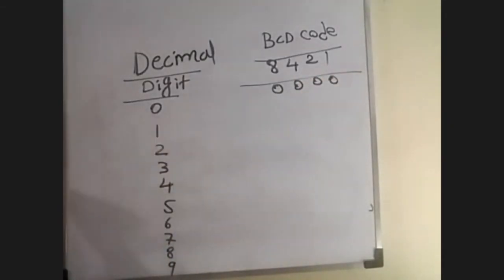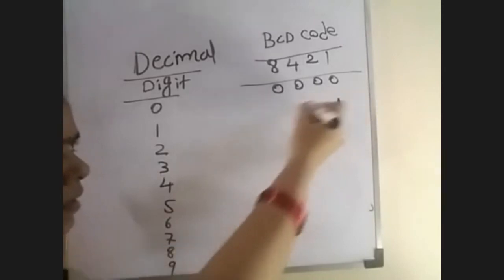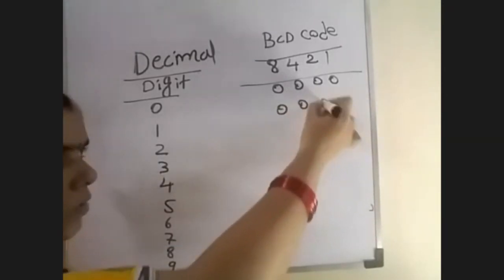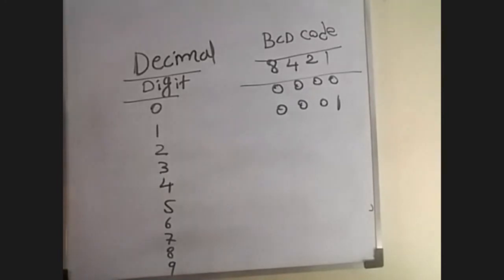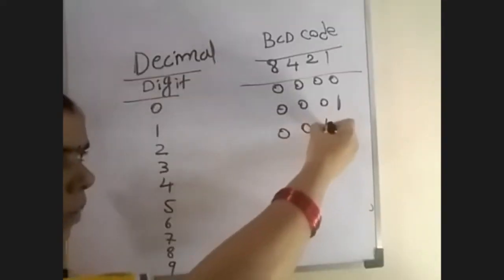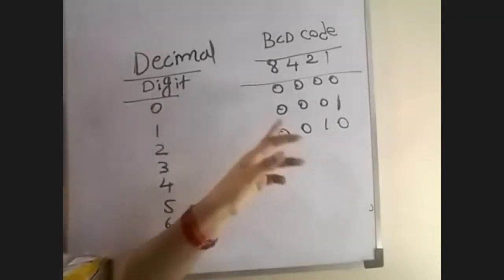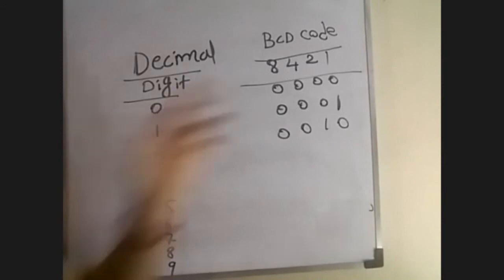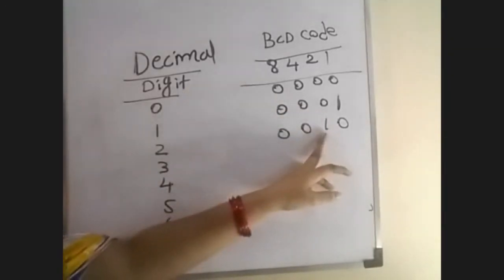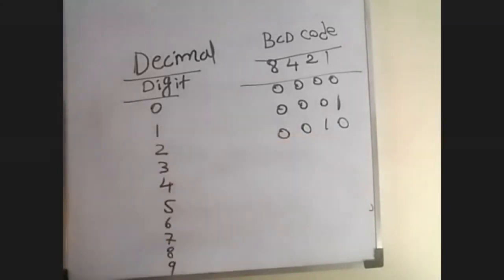Next, 1. 8421 is the weighted code. So for 1, you place 1 at one place and zeros in the remaining places. The next one is 2: 0010, because the weight is 2, so you place 1 at the weight 2 position.